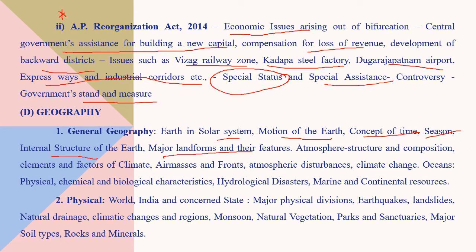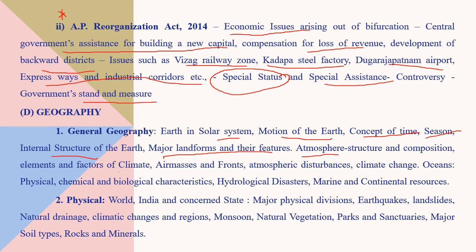Major landforms and their features. What are major landforms? Continents, how the oceans are formed, how the landslides occur, different landforms, volcanoes, all these and their features should be studied, and then atmosphere, structure and composition from top to bottom, troposphere to exosphere,